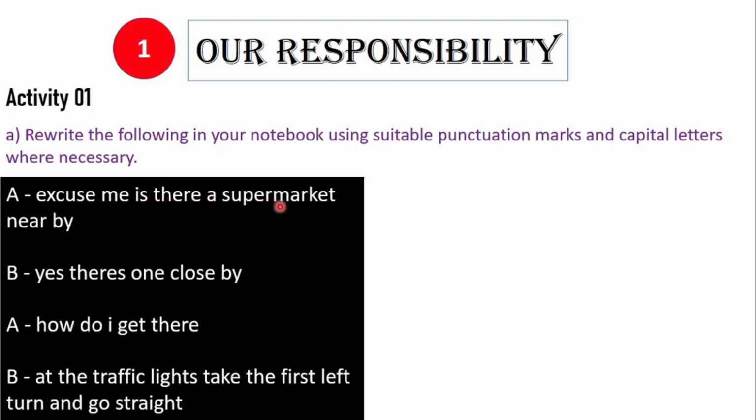Excuse me, is there a supermarket nearby? Yes, there's one close by. How do I get there? At the traffic lights, take the first left turn and go straight.